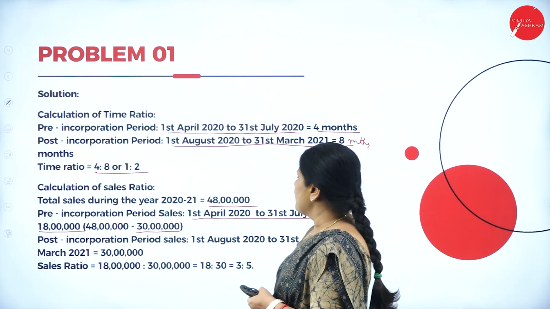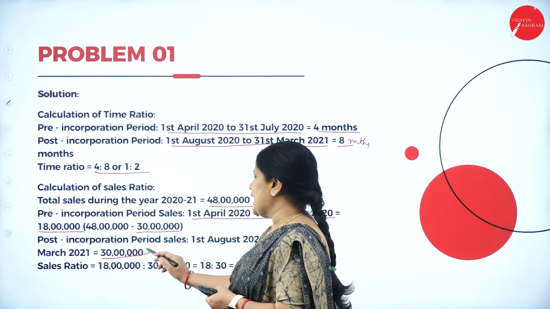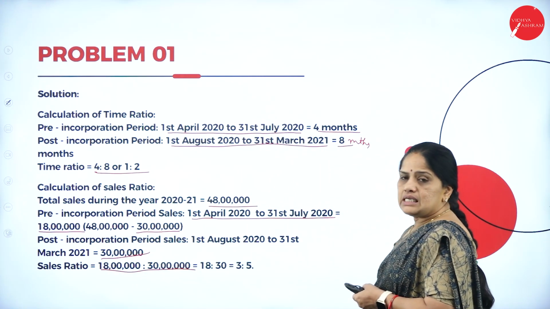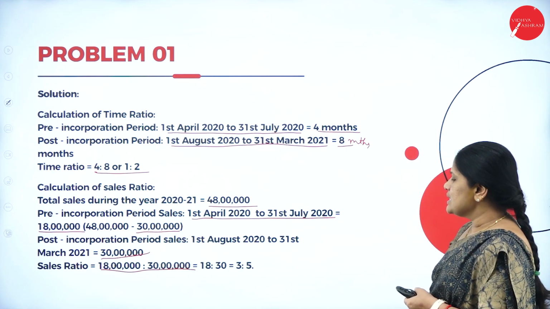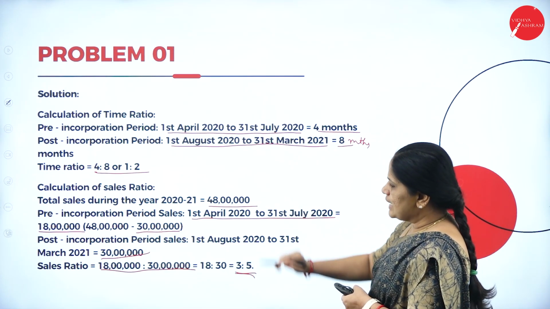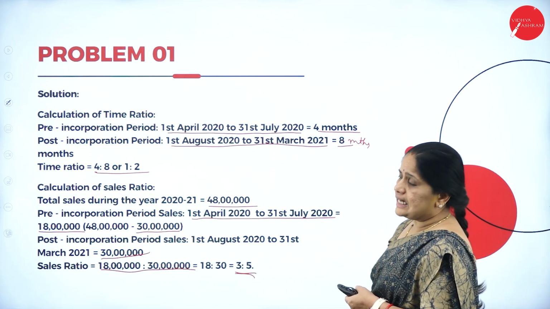The post-incorporation period sales is 30 lakhs. So, the sales ratio will be 18 lakhs to 30 lakhs, that is 18:30 or 3:5. So, we have the time ratio and the sales ratio.